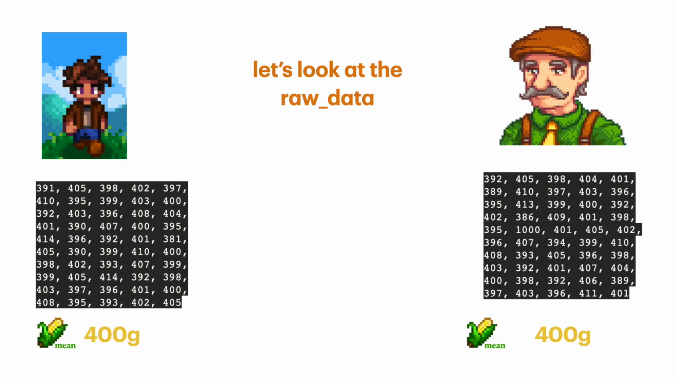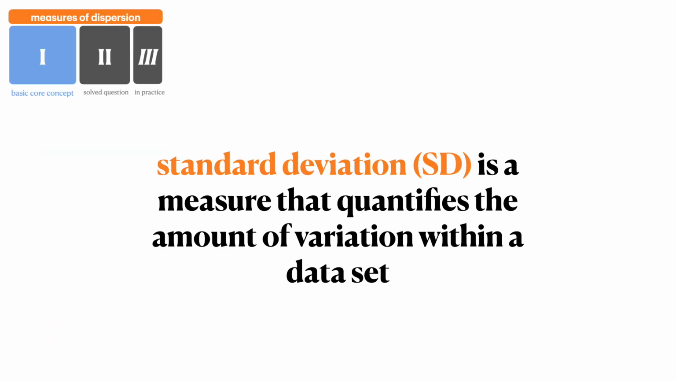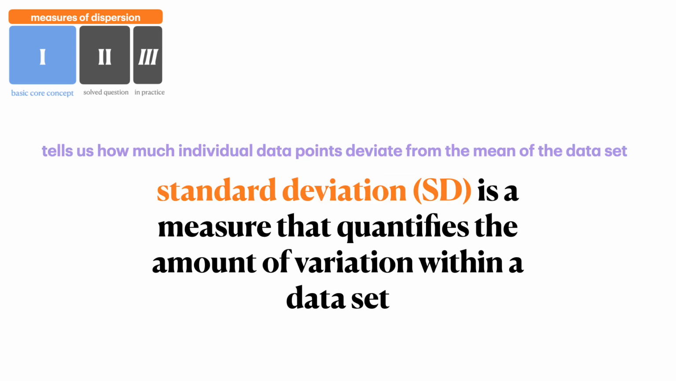So we open up our raw data and look at each one of my corns compared to his, and it's really hard to say. They do look very similar, and without directly comparing one to the other, we decided to use something a bit different. We decided to use something called the standard deviation. The standard deviation is a measure that quantifies the amount of variation within the data set. It basically tells us how much individual data points deviate from the mean of the data set.